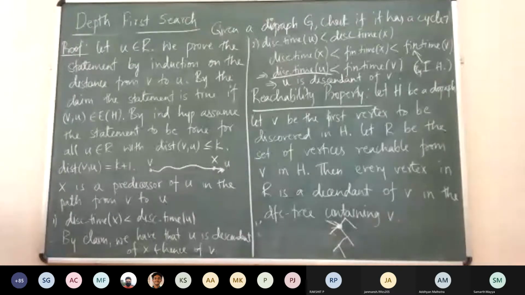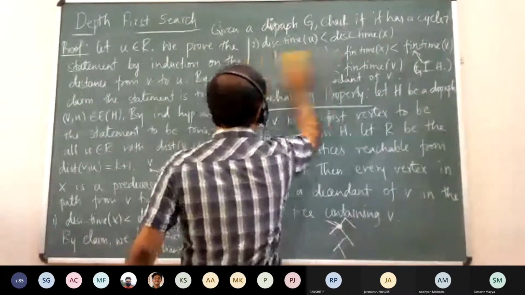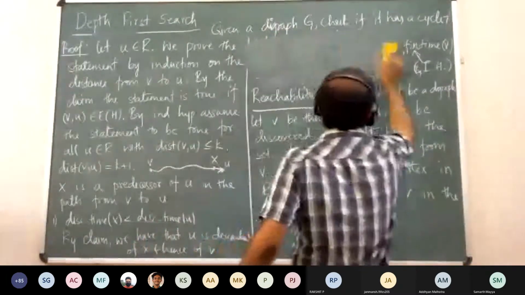Now how do you prove the second part? Suppose the algorithm says no, there is no back edge. We said that we try to prove the contrapositive, right? So I will just remind you where you had stopped. This is the reachability property, and anyway, let it be there.